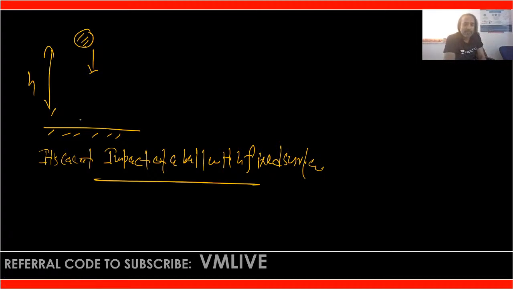Let the velocity just before the impact be u, and after the impact the velocity be v. If we apply the impulse momentum equation, again the same thing: Ft is equal to m(v minus u).